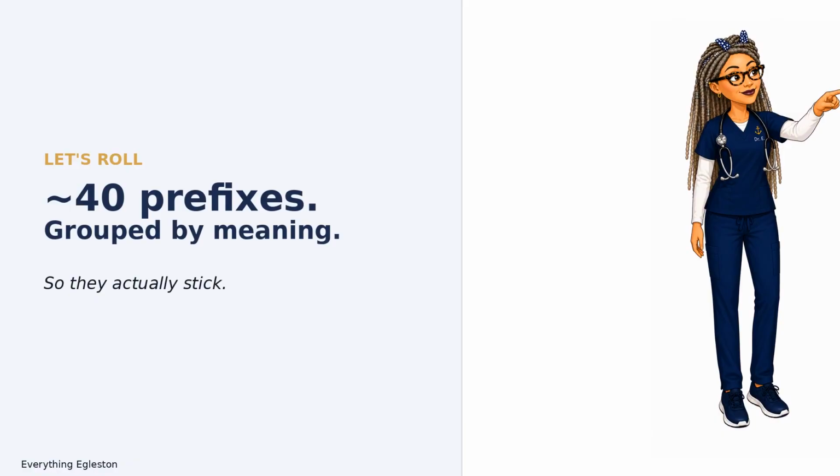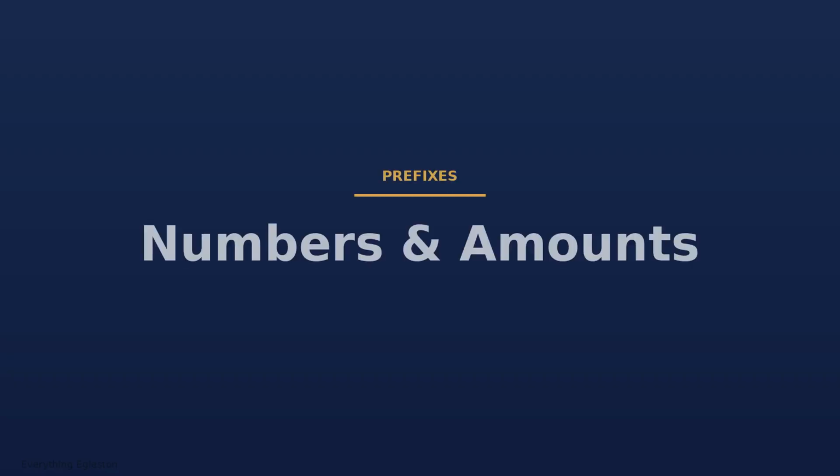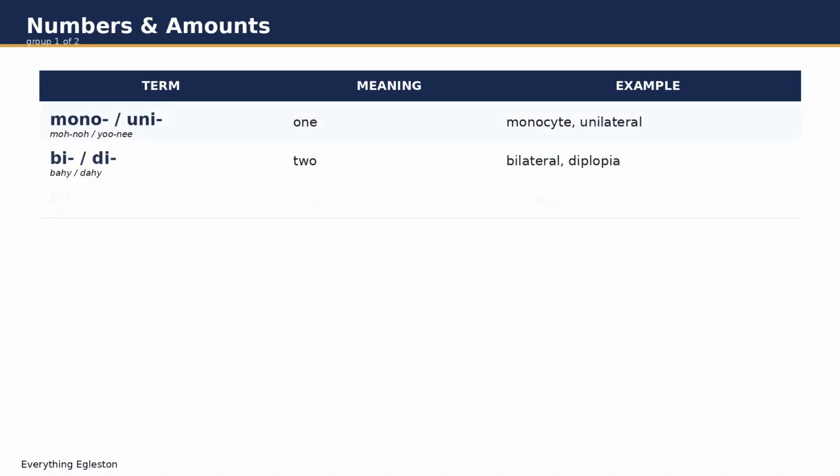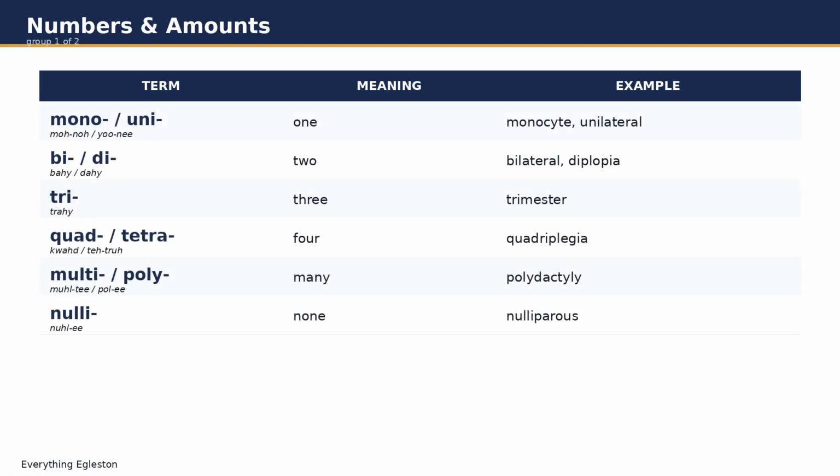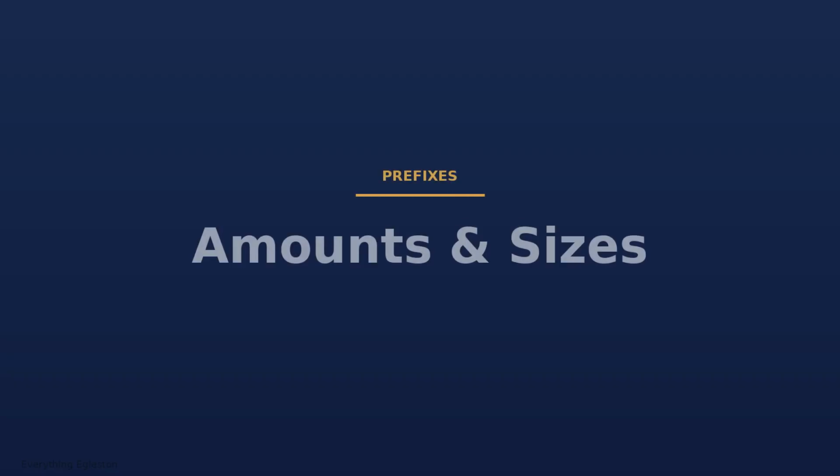All right, let's roll through the prefixes you actually need to know. I've grouped them by meaning, so they stick. First up, numbers and amounts. Mono and uni both mean one. Think monorail. Think unicycle. One track, one wheel, one meaning.